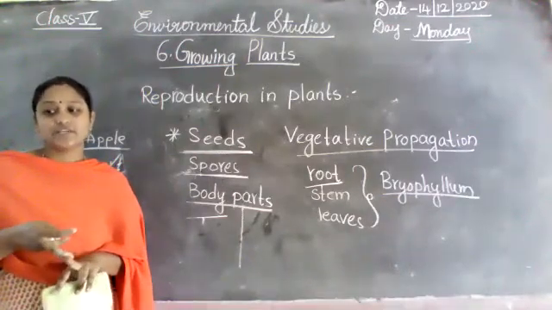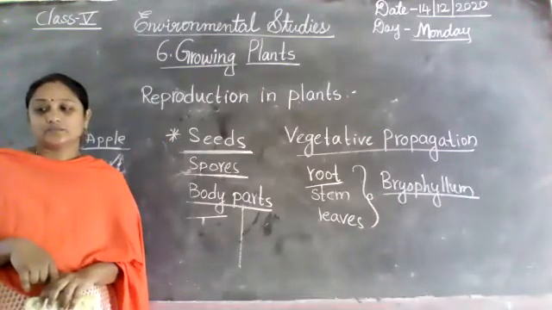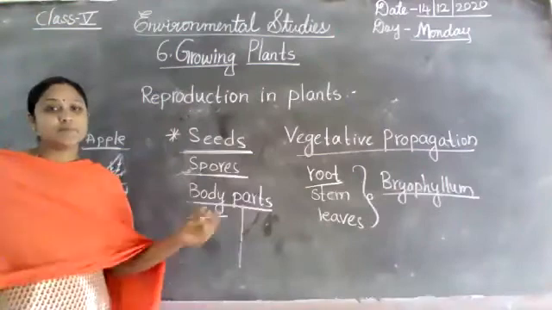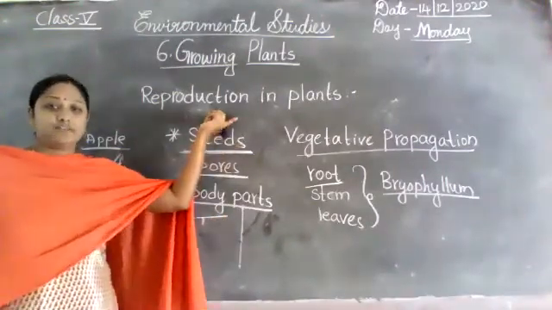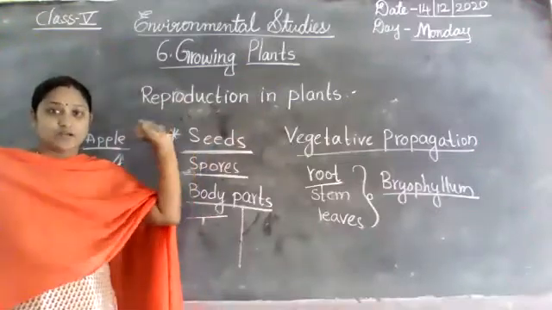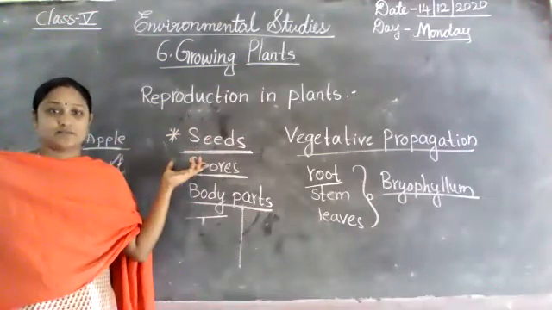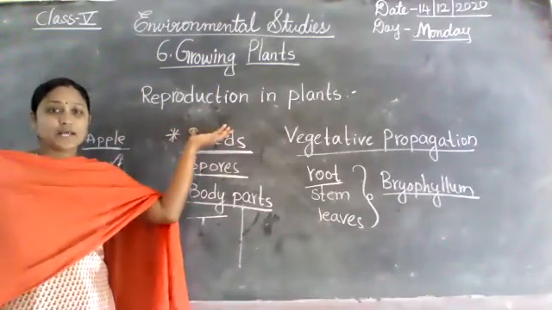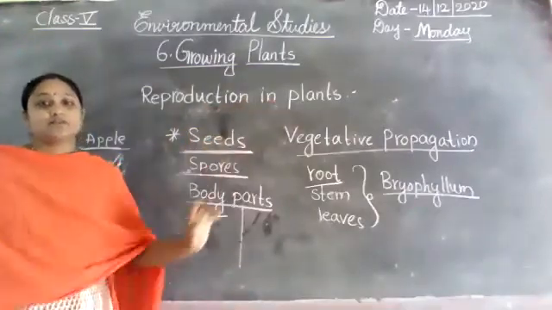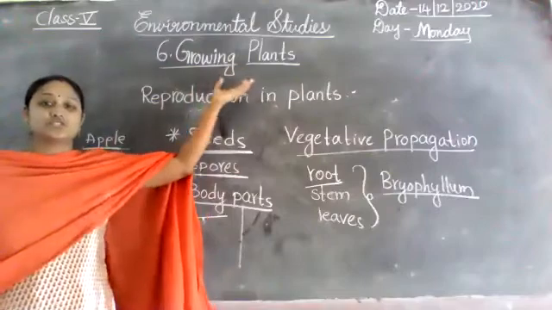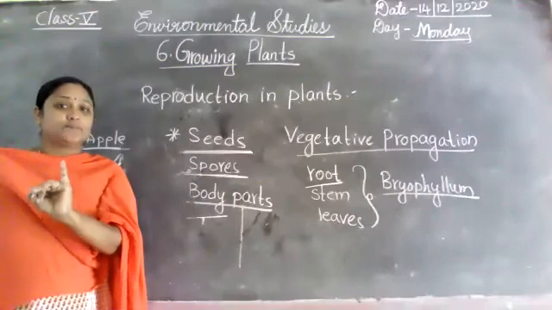Potato and ginger are stems, from which new plants grow. Children, did you understand about the body parts? Now I explain reproduction in plants once again, because most of the children did not give answers. In this lesson, growing plants, I already taught what reproduction is.